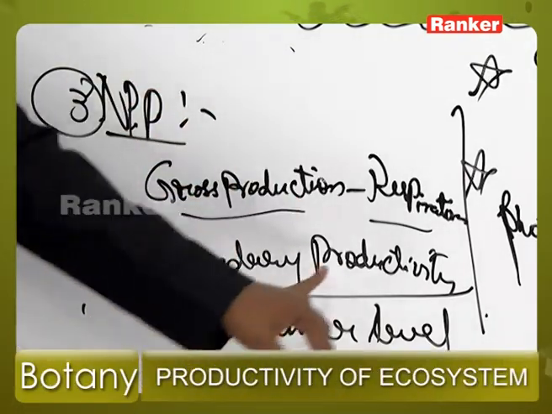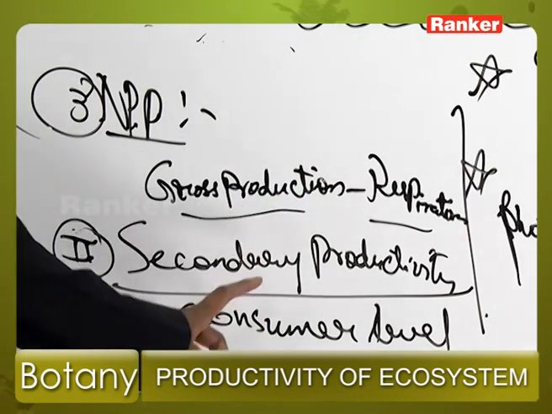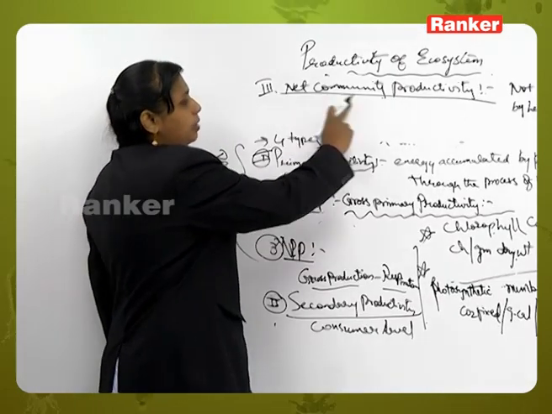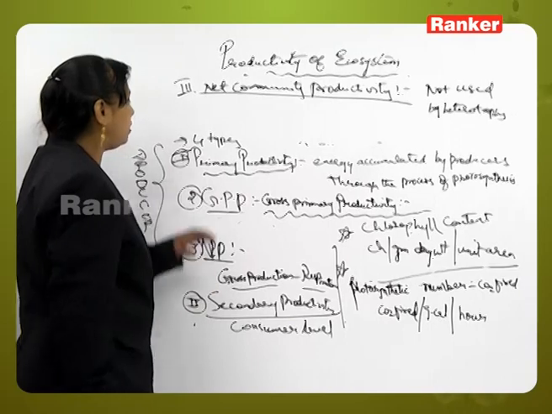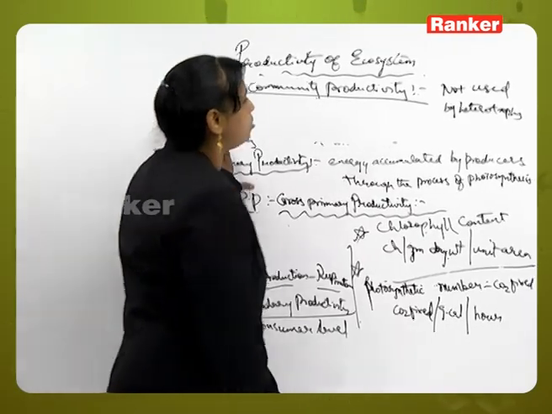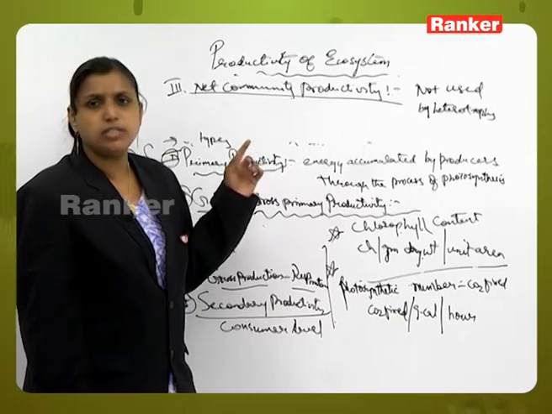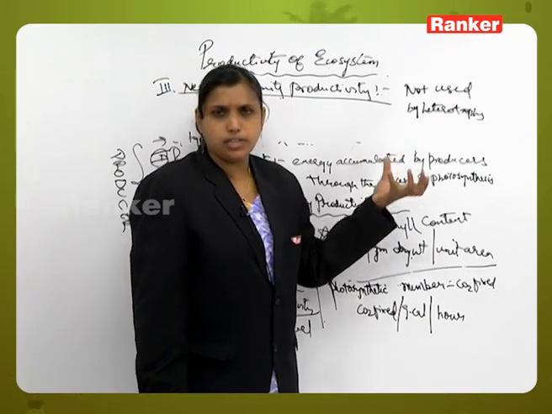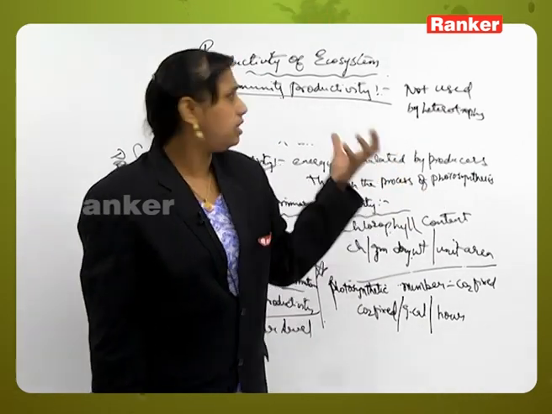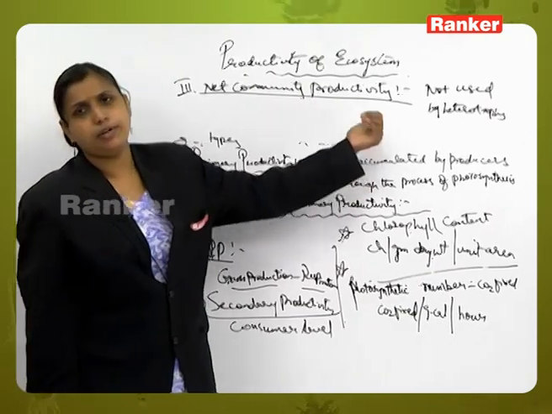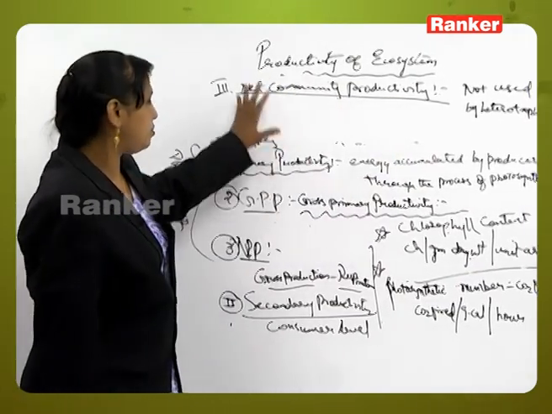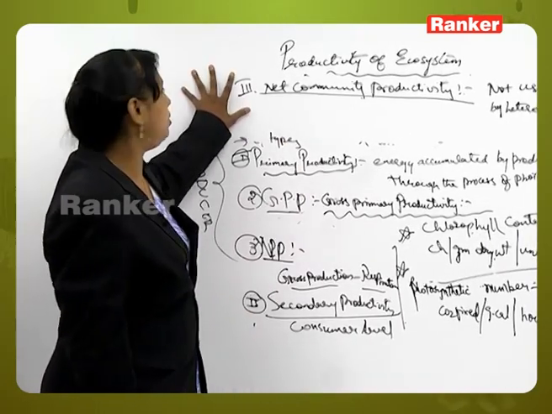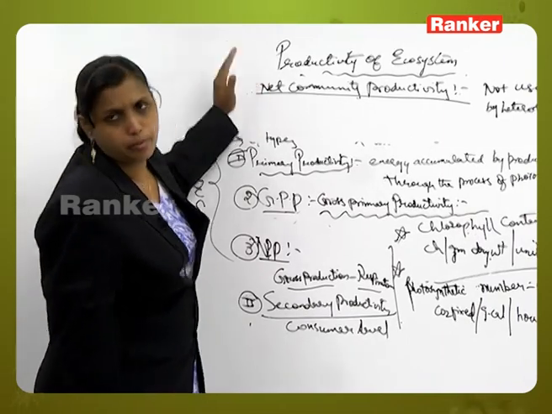Now the second one is secondary productivity. The storage of energy rich organic matter at the consumer level is called secondary productivity. Next is the net community productivity. Now what is net community productivity here? It is the energy rich organic matter which is present and which is not utilized by the heterotrophs in any particular season, time or year. That is called the net community productivity. Okay, this is about the different types of productivity: primary productivity, net primary productivity, secondary productivity and net community productivity. So this is about the productivity of ecosystem.